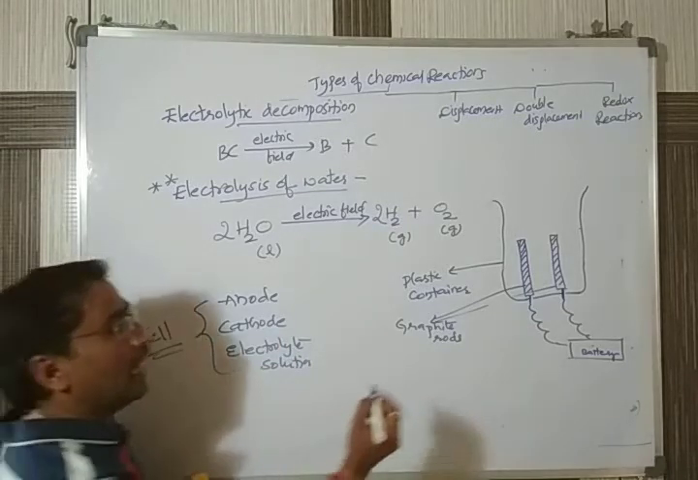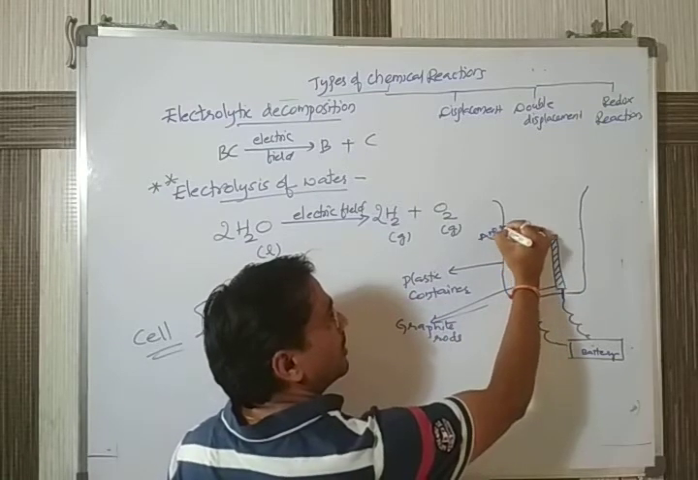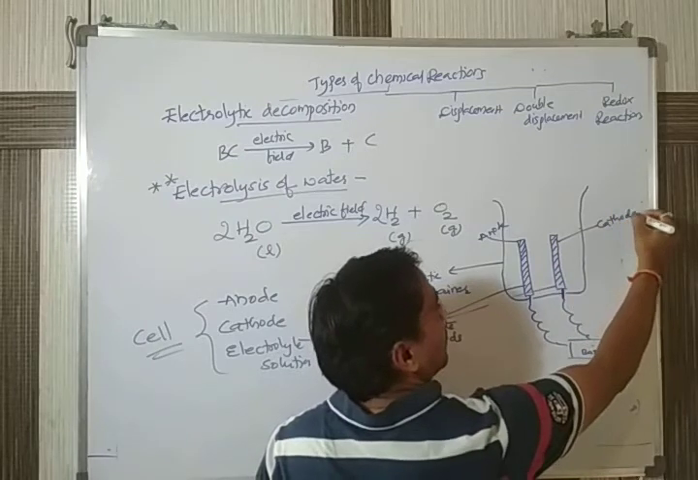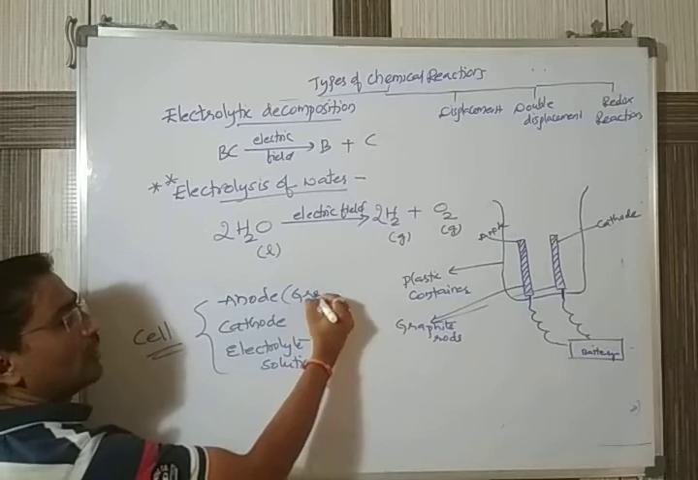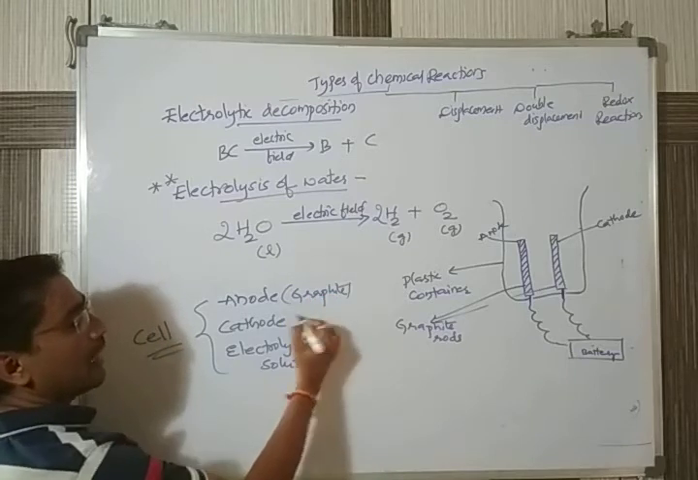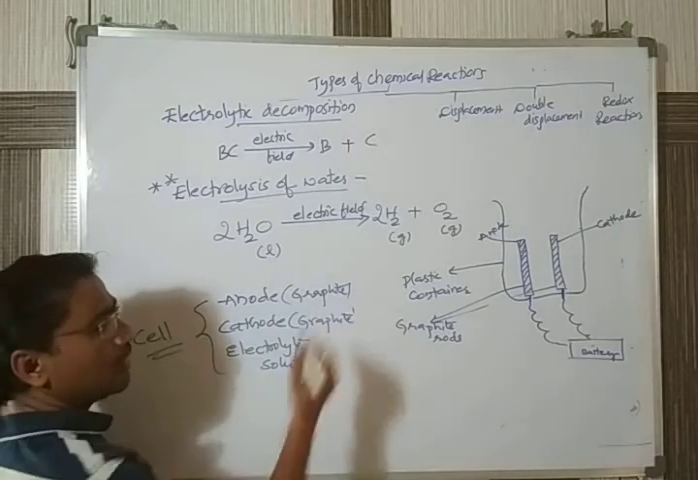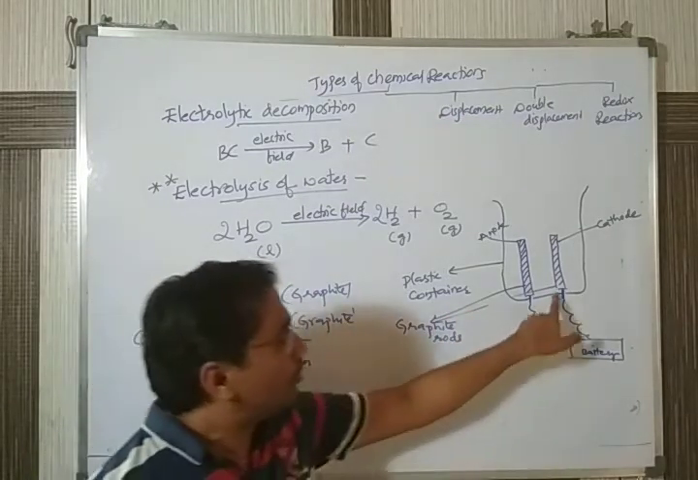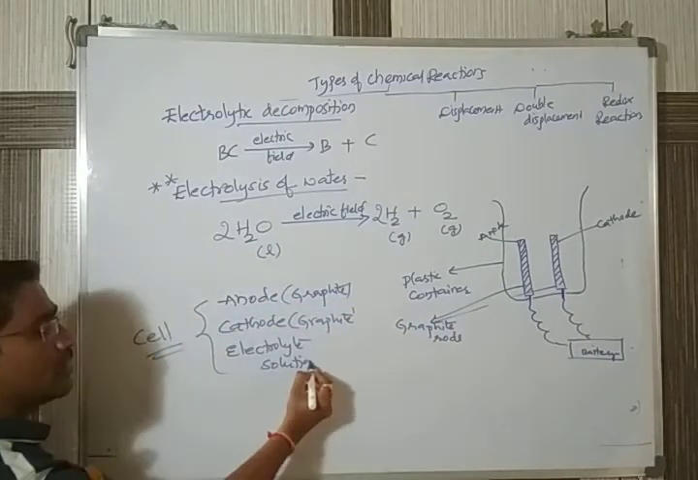Here I am taking the 2 rods. This is the anode. This one is the cathode. Both anode and cathode in our experiment are graphite rods, and both are good conductors of electricity. To form a circuit, both are connected to the battery. And the third one is the electrolyte solution.